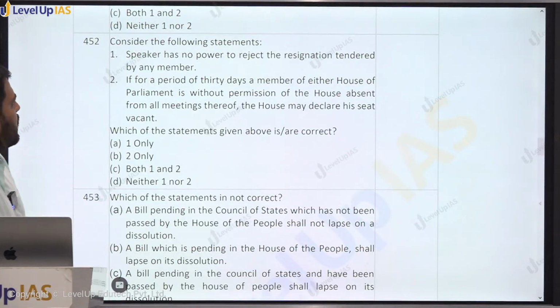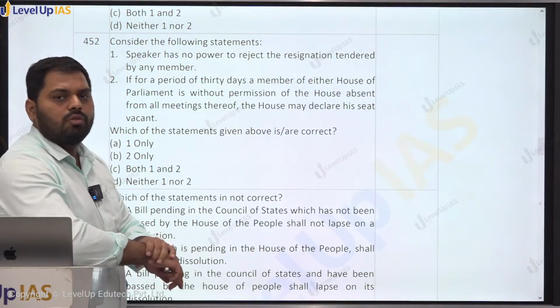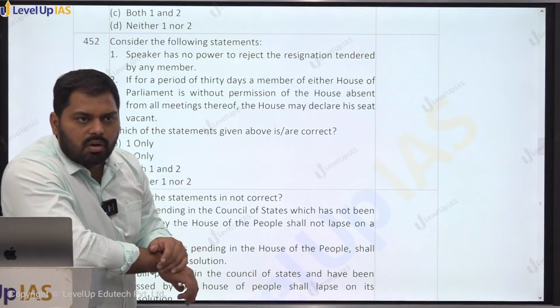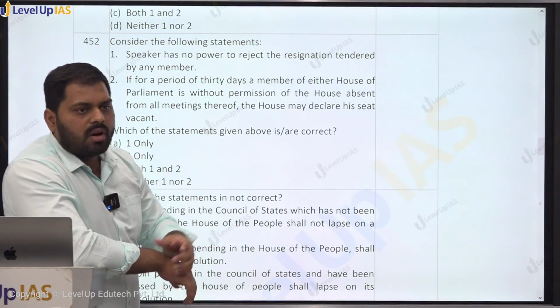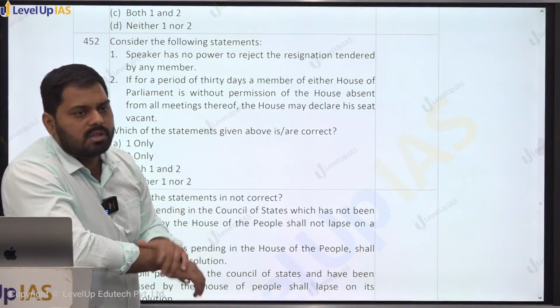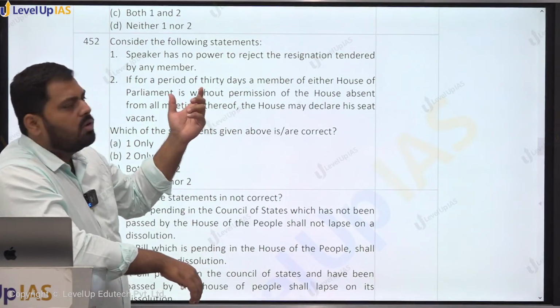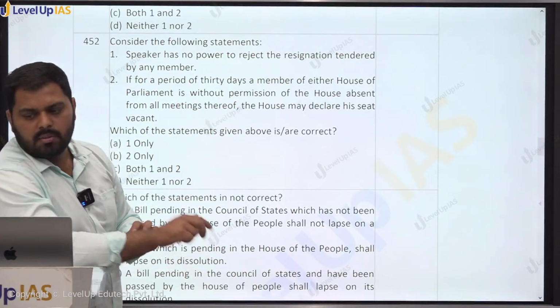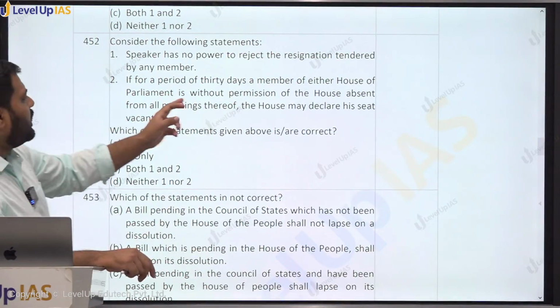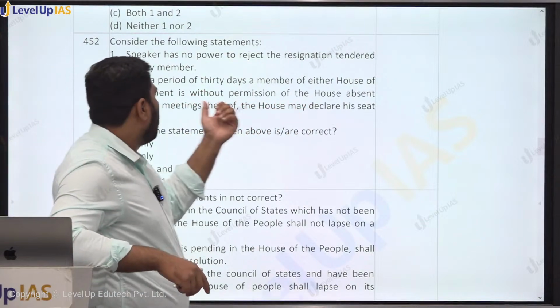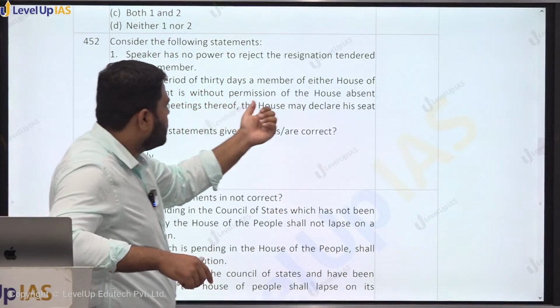Consider the following statement. Speaker has no power to reject the resignation tendered by a member. He has the power. If the speaker comes to know that this resignation is not voluntary, someone has forced him, or this is not a genuine resignation for genuine purposes, then he has the power to reject it, right?